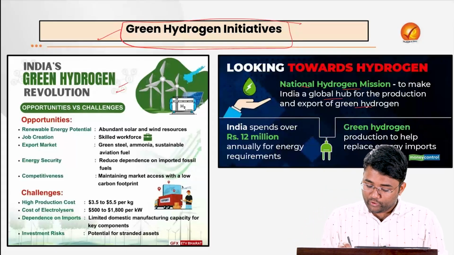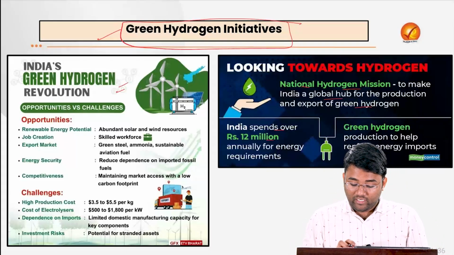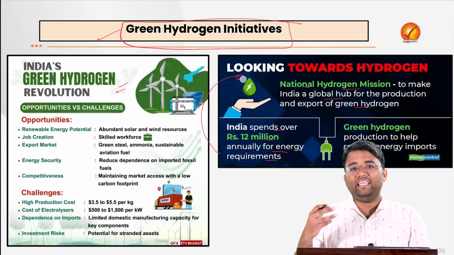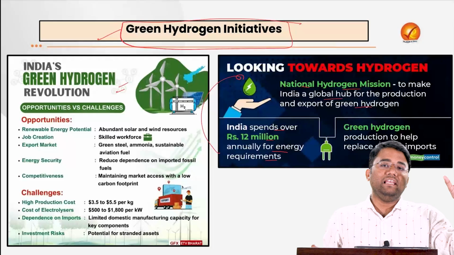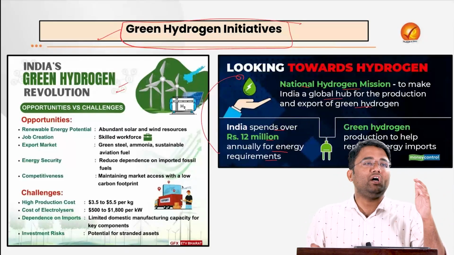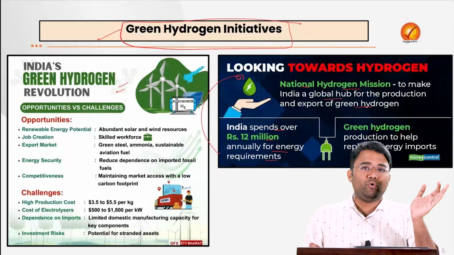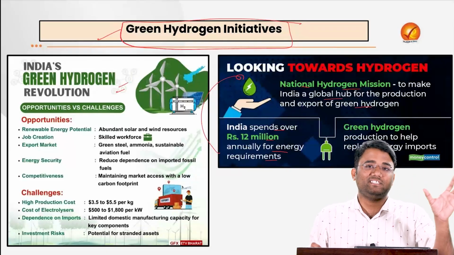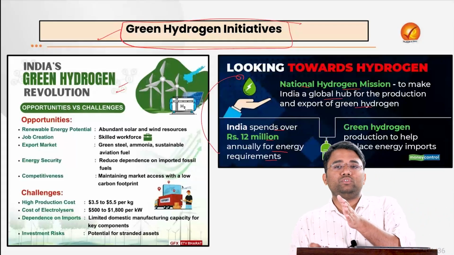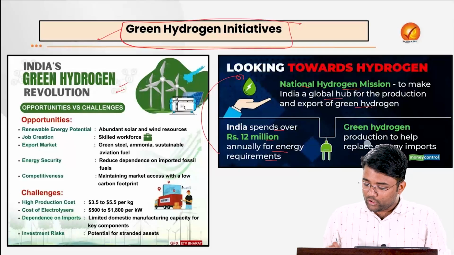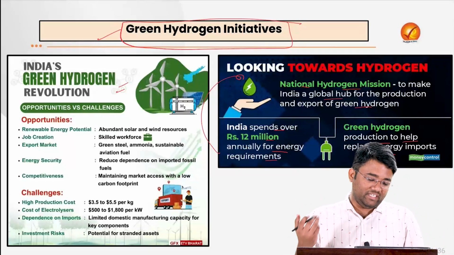And India is going to spend over rupees 12 million annually for its energy requirements. And if we shift to green hydrogen, it will help reduce our import dependency, because as of now, one of the highest components of our imports is crude oil, where we are doing one of our highest spending. So if we shift to hydrogen, then this import dependency will reduce. Also, green hydrogen production will help replace the energy imports that we are talking about.